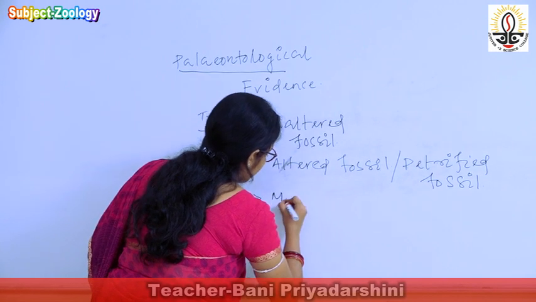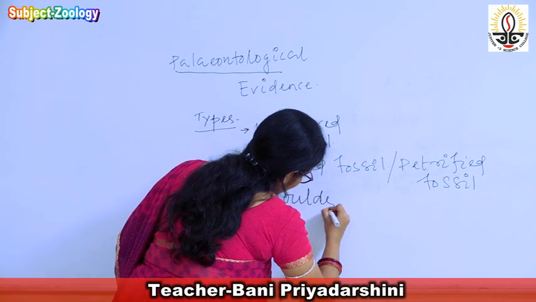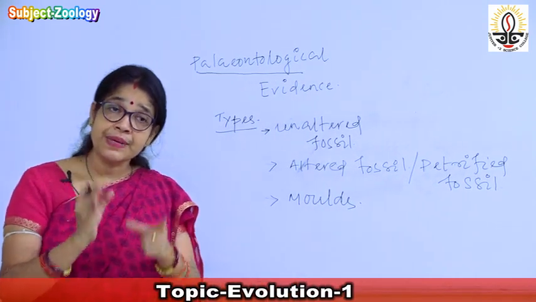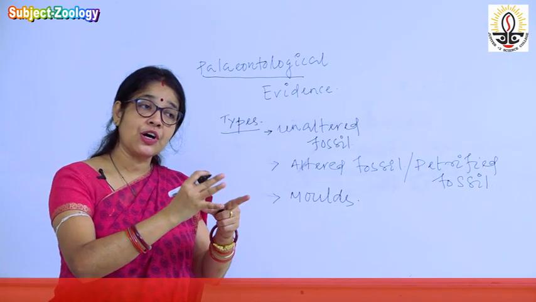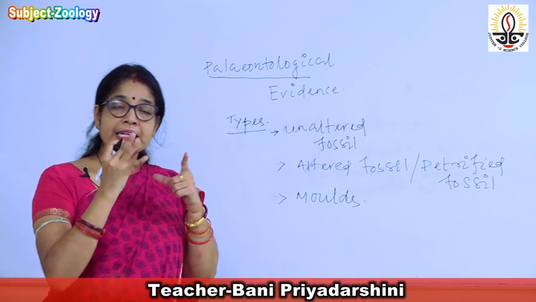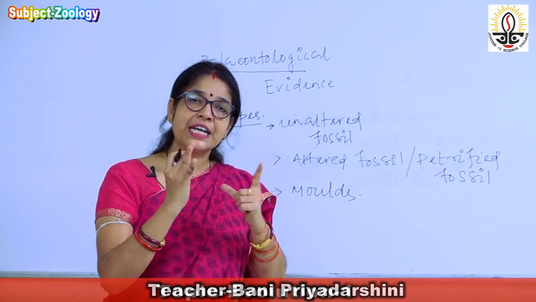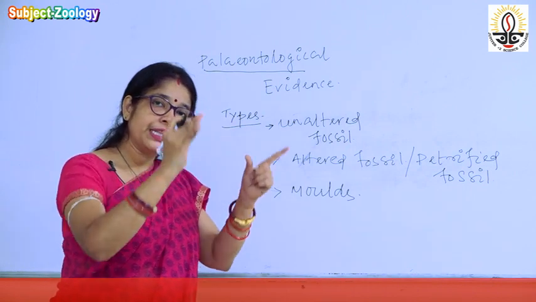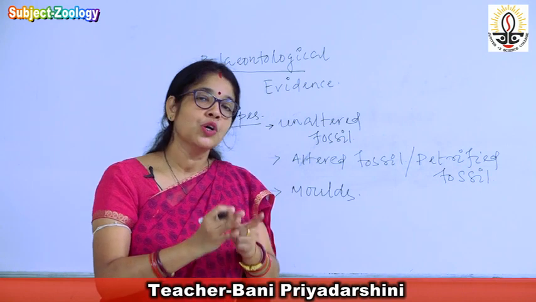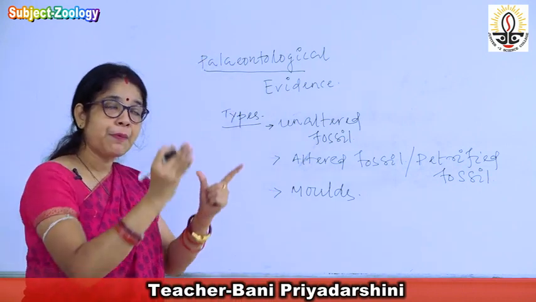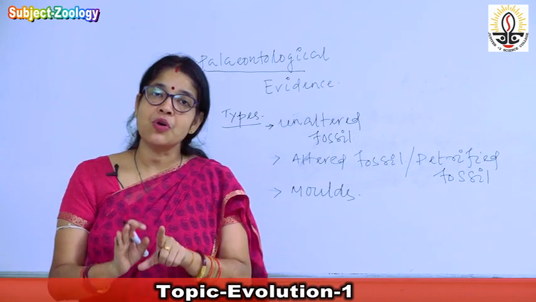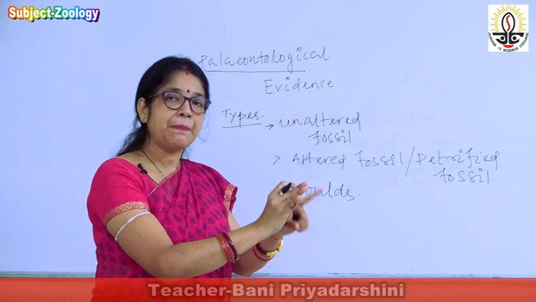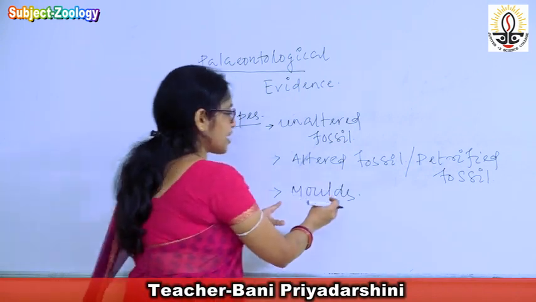The third type of the fossil is known as molds. What do you mean by mold? Mold means the impression of the original part. It is the shape of the part. For example, if a bone is buried under the soil, only when a mold is formed can we find the shape of that particular bone. So molds are formed by the shape of the original part. Only the shape is left behind. That is known as mold.